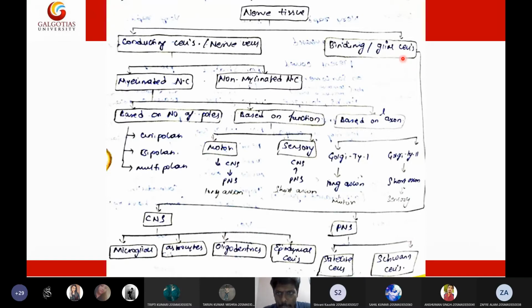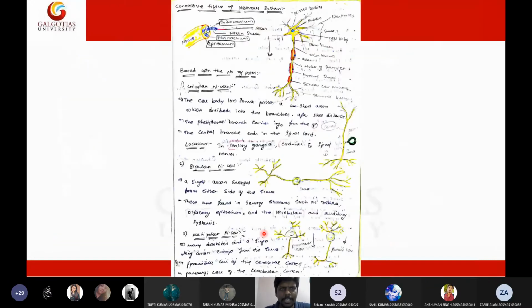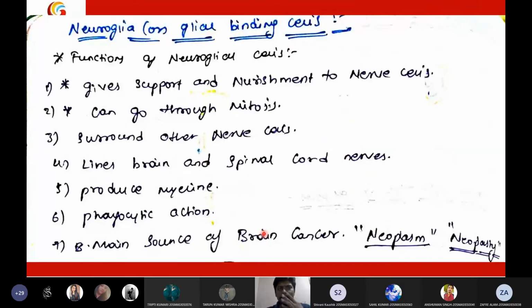So coming to the glial cells, we have two types: glial cells or supporting cells present in the central nervous system, that means in the brain and the spinal cord, and glial cells present in the peripheral nervous system, that means in the periphery of the body. First, let us discuss the glial cells present in the central nervous system. So now I'm moving forward to discuss the neural glial cells.